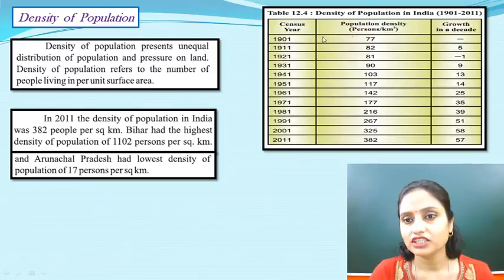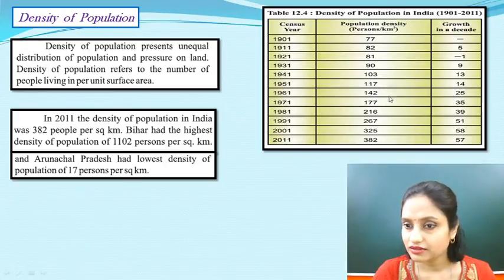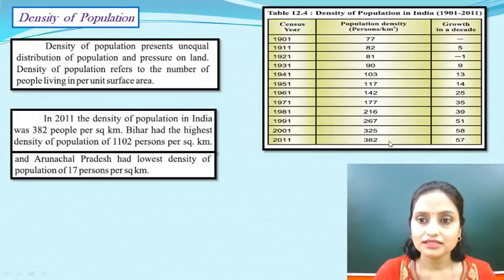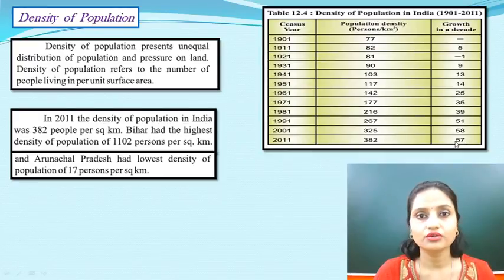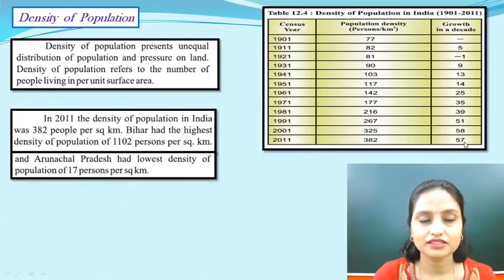So density of population, again you can see in 1901 it was just 71. In 1951 it is 117, the growth happened. Then it kept increasing like crazy, and then 1991 267, 51%, then 325, and the latest, which you have to remember, is 2011, 382 persons per square kilometer. With the decadal growth rate, that is in 10 years, the growth has increased by 57%.